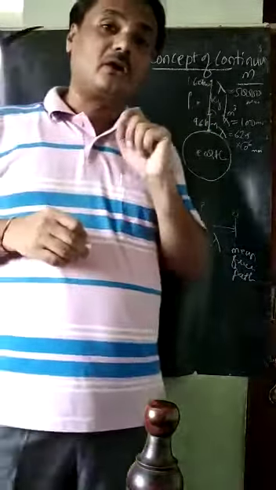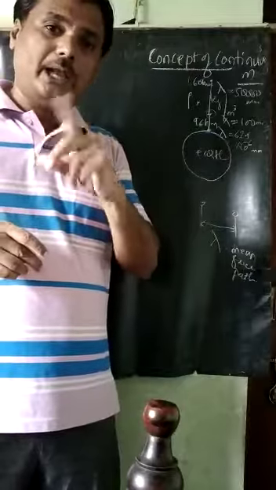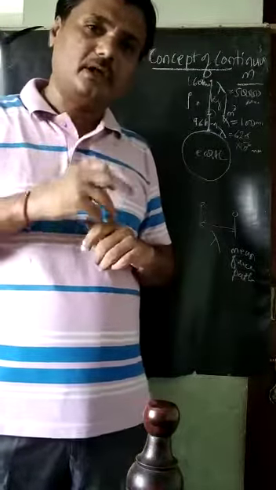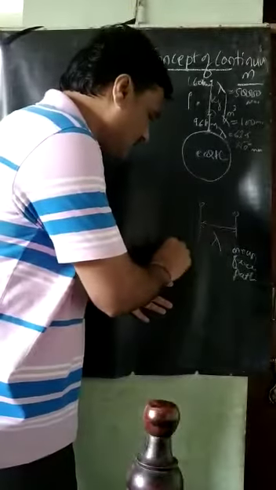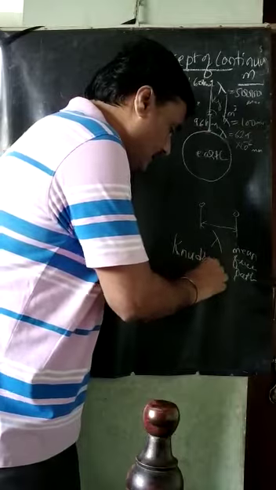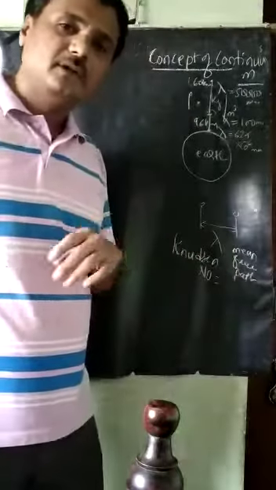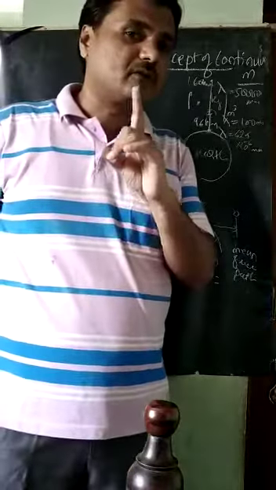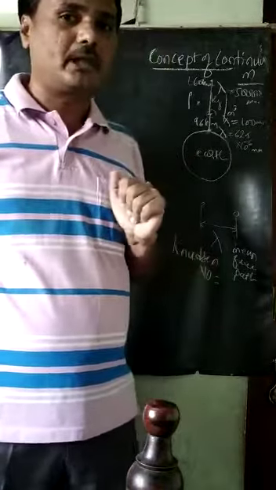So when will the concept of continuum be valid? It is based on a scientist, whose name is Knudsen. The Knudsen number. Knudsen is the scientist who has given a number, based on which we can tell whether the concept of continuum is valid or not.